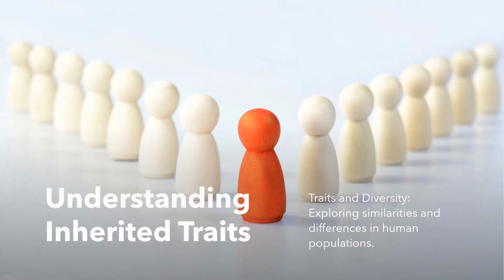Now let's see about understanding inherited traits. Let's dive deeper into inherited traits. Humans display various traits from eye color to earlobes. Activity 8.1 demonstrated how traits like earlobe type might be inherited. This illustrates the diversity inherited from our parents. Let's go to the next slide.